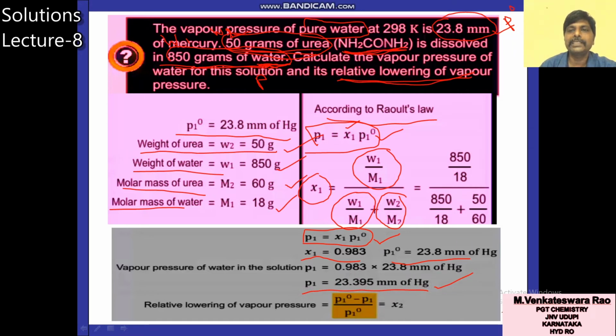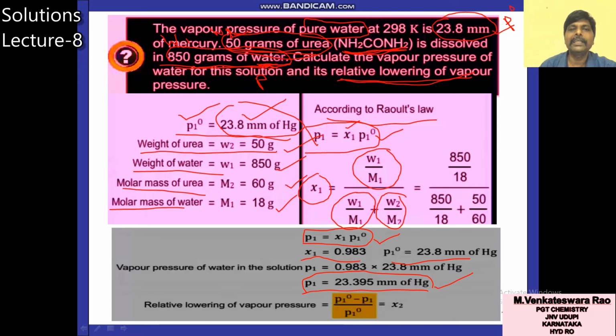One point you notice here. What is the vapor pressure of pure solvent? 23.8. What is the vapor pressure of solution? 23.395. From 23.8 to 23.395 mm, that means there is a decrease in vapor pressure. So vapor pressure of solvent is always greater than vapor pressure of solution.